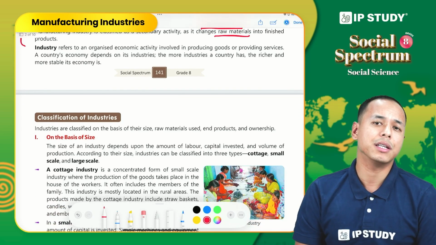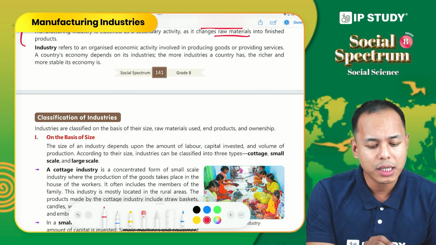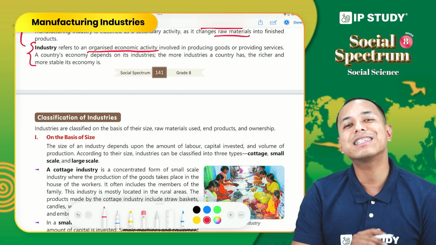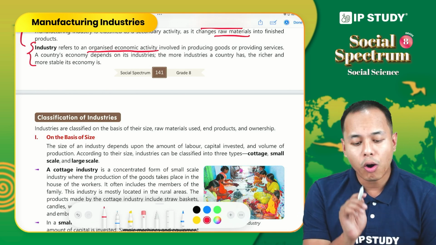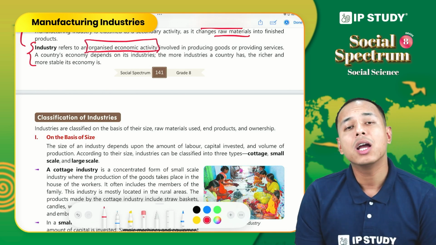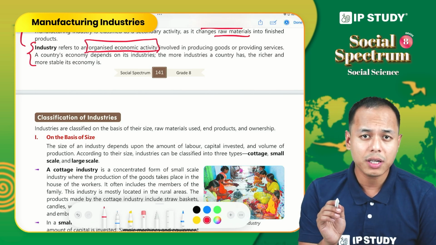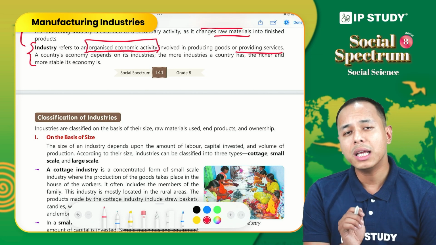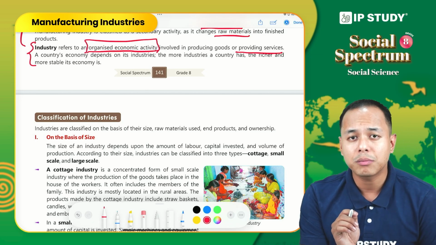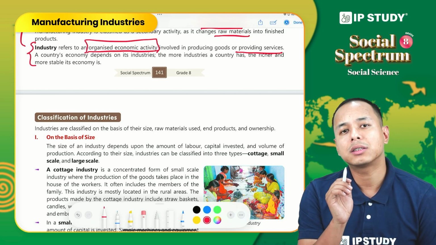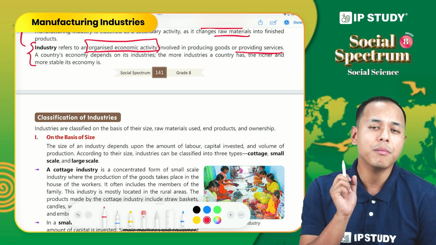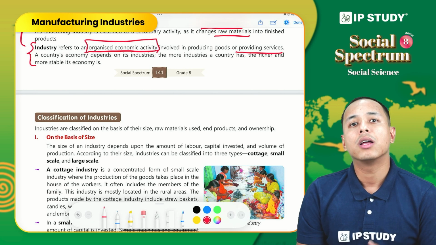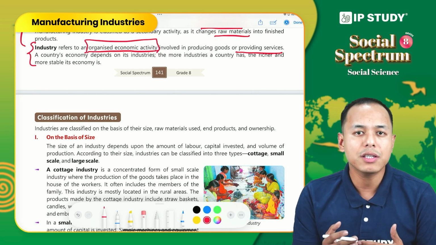Now let us define industry. What is an industry? Industry refers to an organized economic activity which involves good production and providing of services. So industry not only involves the production of goods but also providing services. For example, tourism industry or hospitality industry, we can say that we are getting this service from these industries.